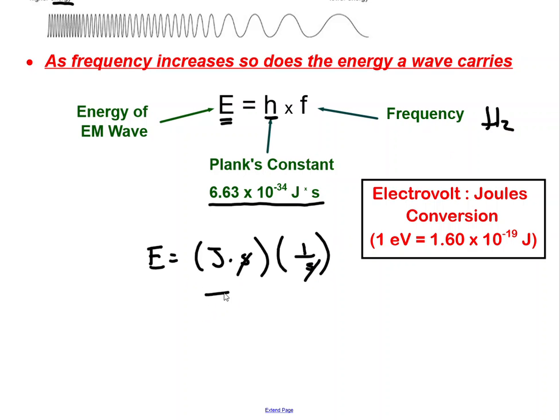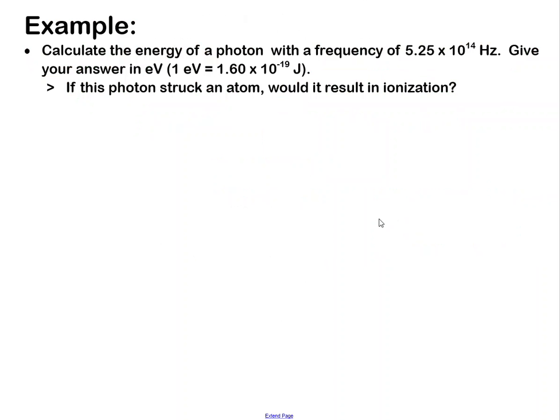I'll be left with energy in joules, which is a unit you're familiar with in chemistry, but in our terms it's more convenient to talk about things in electron volts. So 1 electron volt is equal to 1.6 times 10 to the negative 19th joules. So this will also be something that you're given, but it is a new conversion factor that we'll need to be able to use. So let's see if we can do a problem.